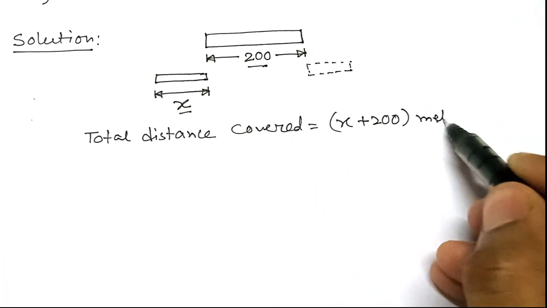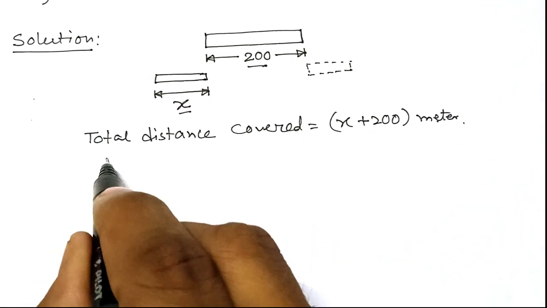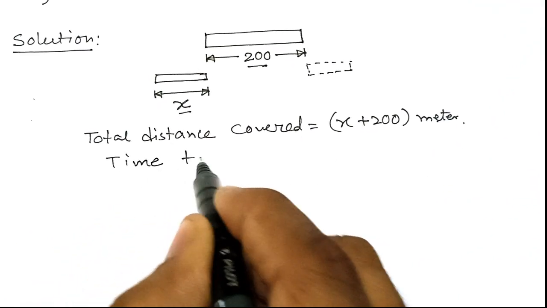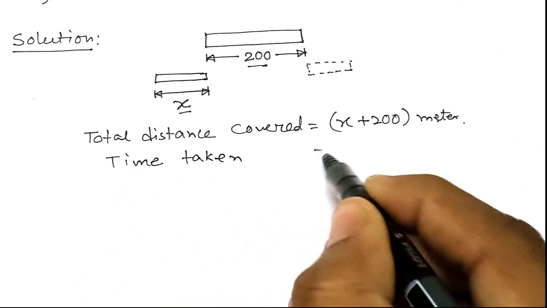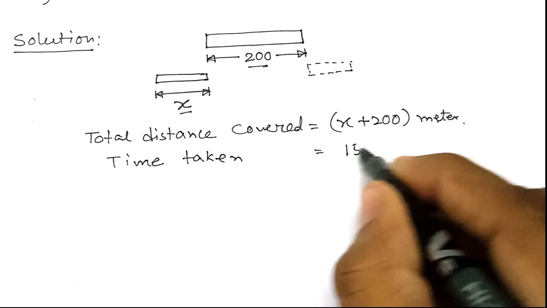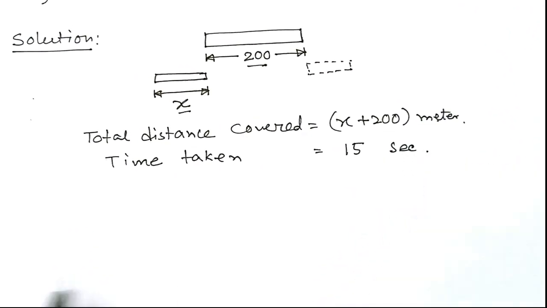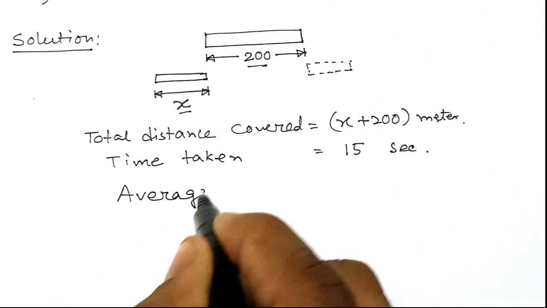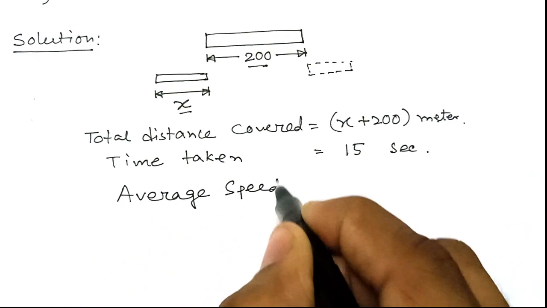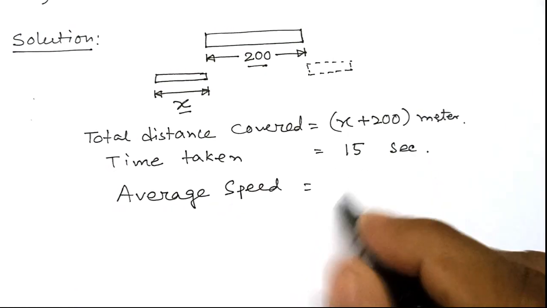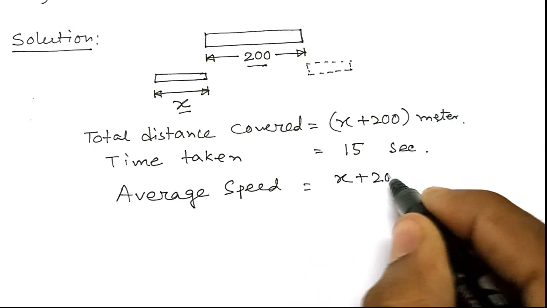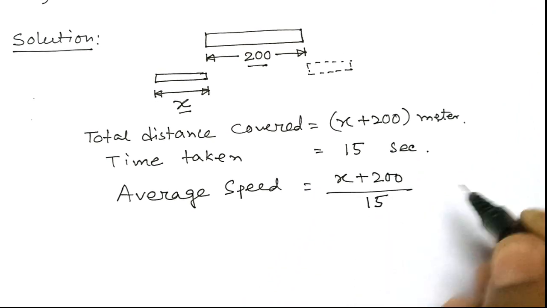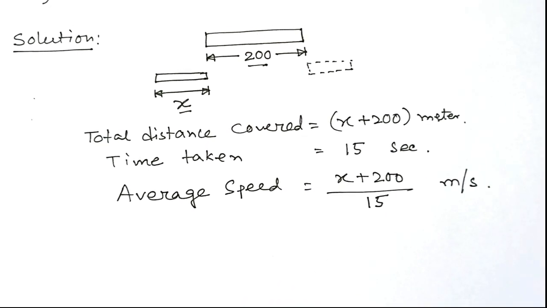and time taken is 15 seconds. So the average speed will be distance divided by time. So x plus 200 divided by 15 meter per second.